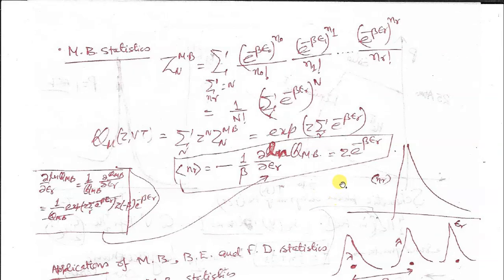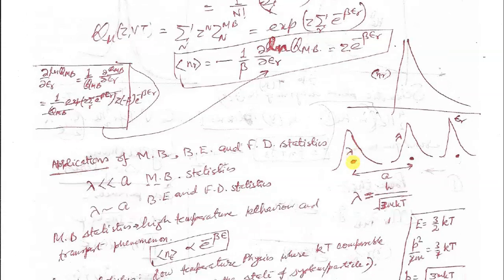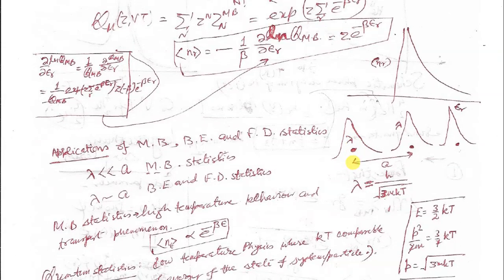So this is the nature of the Maxwell-Boltzmann distribution function or classical distribution function. This classical distribution function we have plotted with respect to energy. It has this kind of variation. When epsilon r is 0, you have the maximum possibility of occupancy of the state. You keep on increasing this energy, and the occupancy of the state decreases rapidly, unlike the Fermi-Dirac and Bose-Einstein distribution functions. So we would like to see one by one the possible applications of these distribution functions.